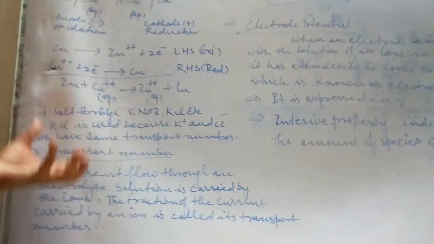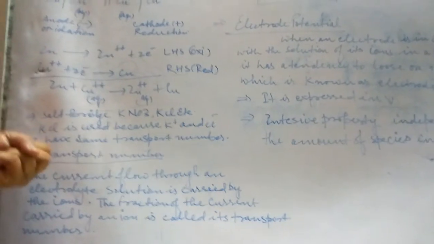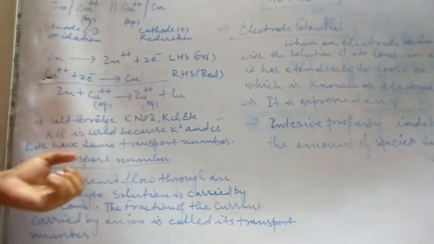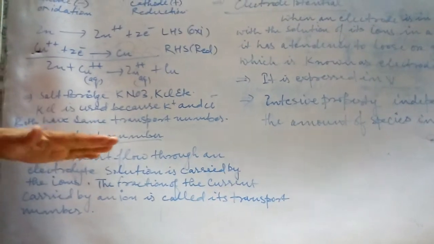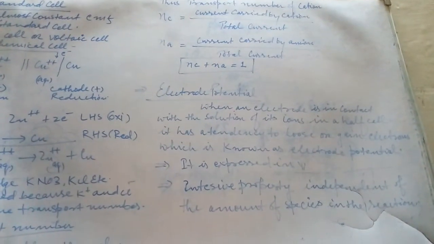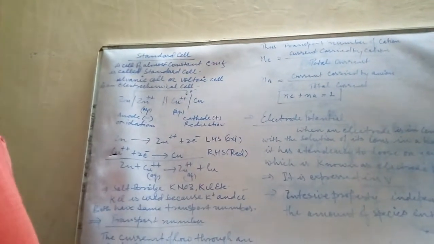It means that in an electrolytic solution, current flows by means of ions. So how much current each ion carries with it is considered to be the transport number. So children, you go through the study here.